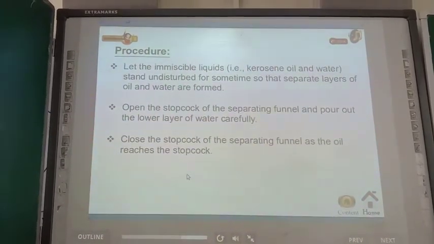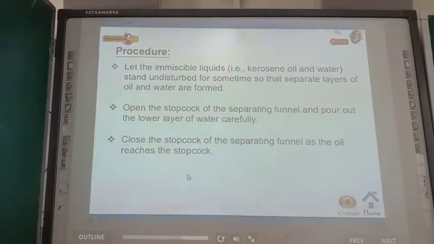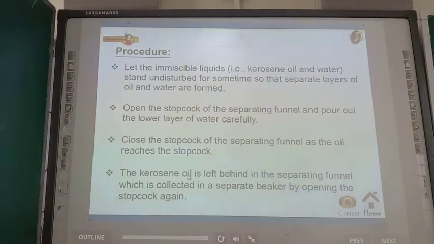Close the stopcock of the separating funnel as the oil reaches the stopcock. The kerosene oil is left behind in the separating funnel, which is collected in a separate beaker by opening the stopcock again.